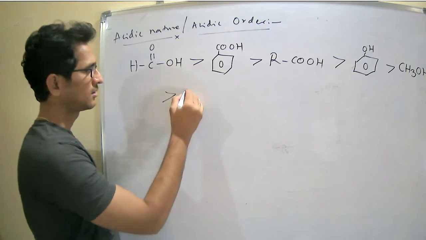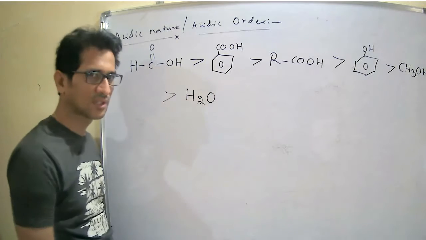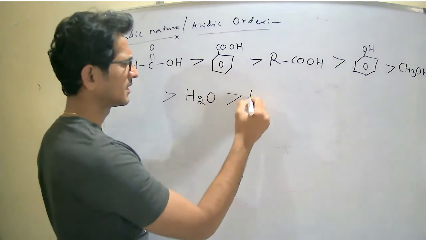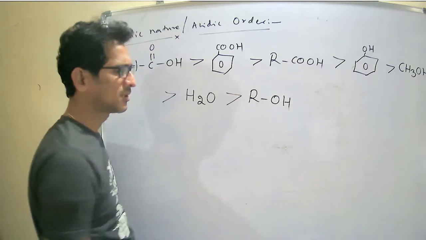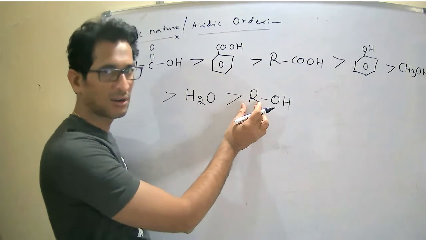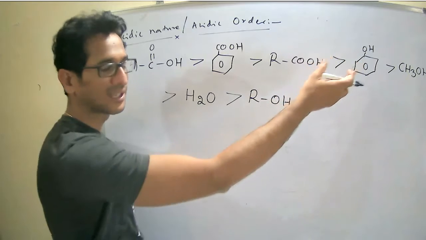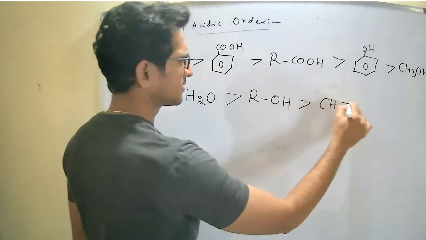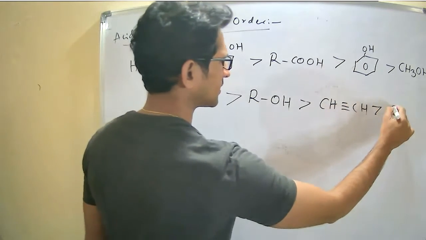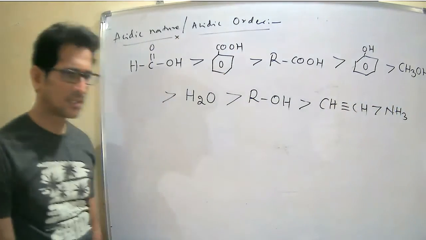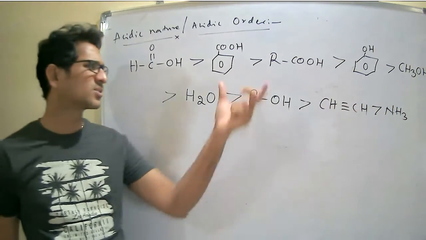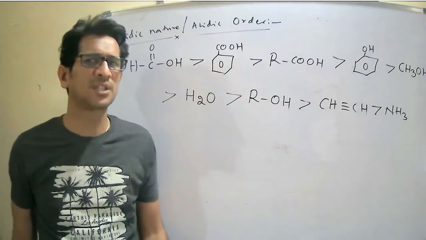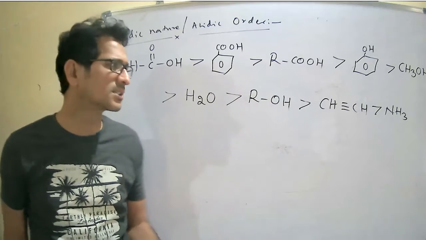After methanol, it is water, which is more acidic in nature. Then alcohol, aliphatic, other than the methyl group, because methyl is already there. Then triple bond, then ammonia. So this is the acidity order of some organic compounds that we are going to discuss now.